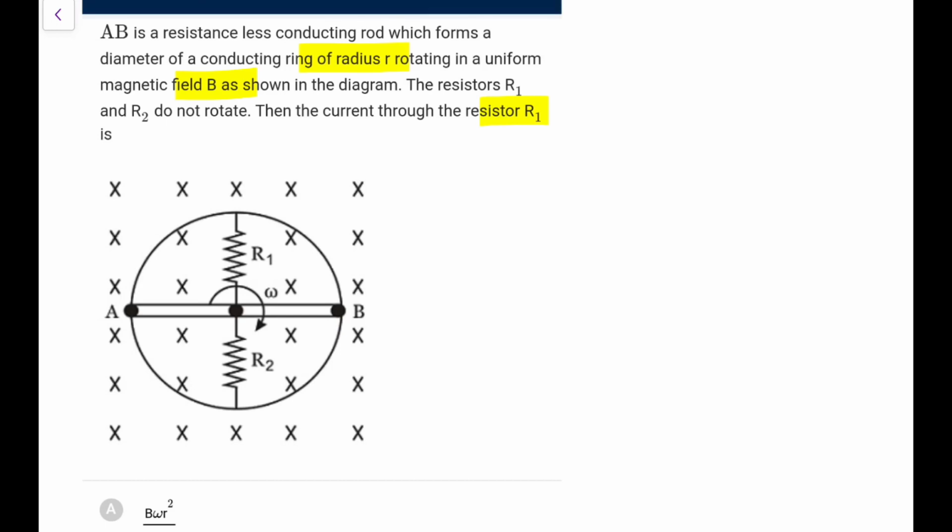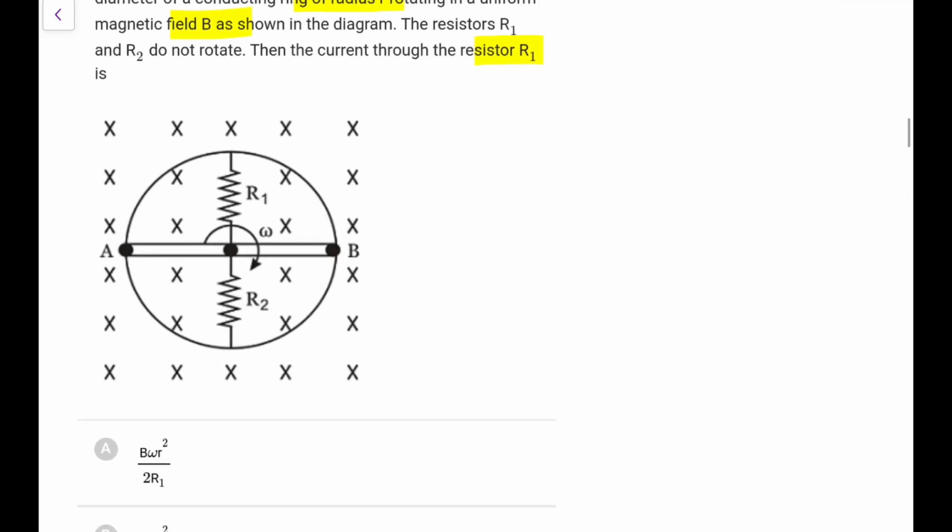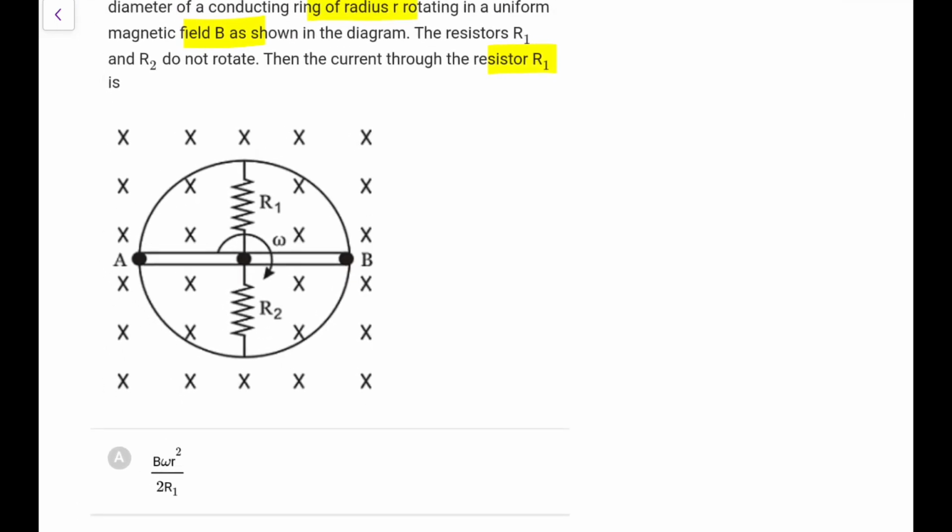So it is a rod in a uniform magnetic field, a conducting ring, and the ring you can say is rotating like this. The resistors R1 and R2 will not rotate. Then the current through the resistor R1, only through R1, is.